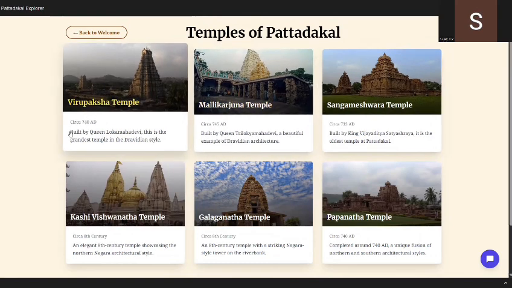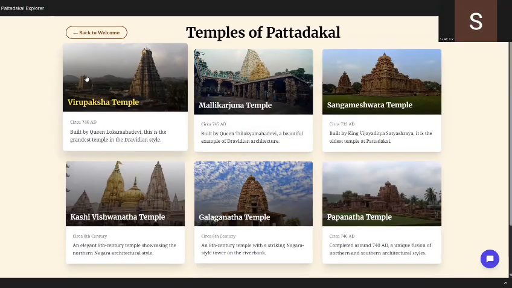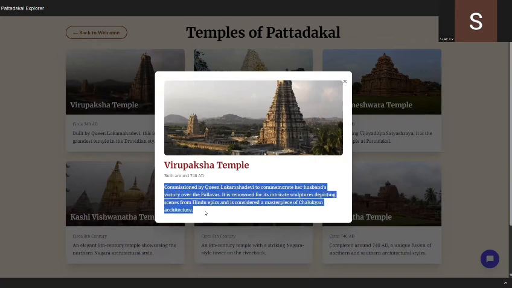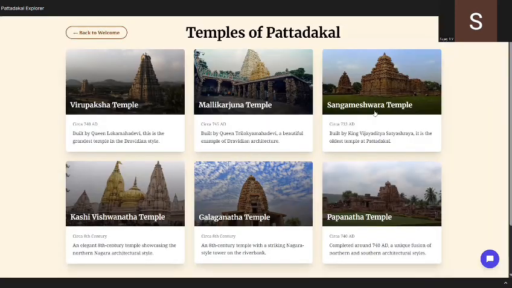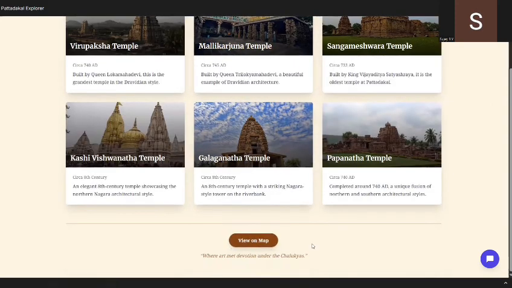Yeah, and also I've added which century each temple was built in, by whom, and in which style. As you can see here, when we click on a temple, you can go through more information about it and learn more about it. When we scroll down, we can see the button View on the map.